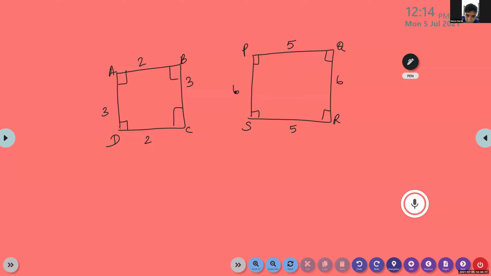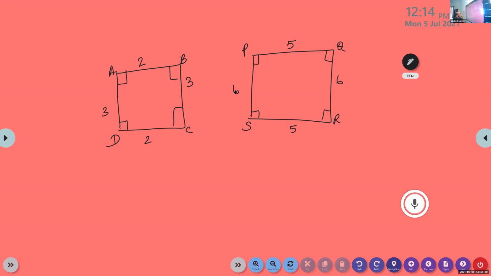Because they have the same size. No, they have the same shape. Their sides are equal and the triangle also. Are the sides proportional? In a polygon, how do we have to check? Angles must be equal and the sides must be proportional.